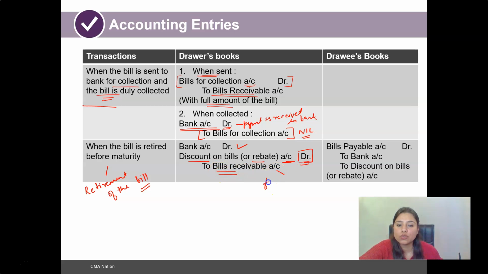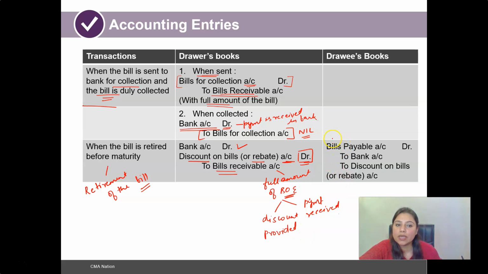So here the amount would be the full amount of the bill of exchange, and that would be segregated into the discount provided to the drawee, discount on bills, that is a rebate account, and also the payment that is received before the due date of maturity, right?